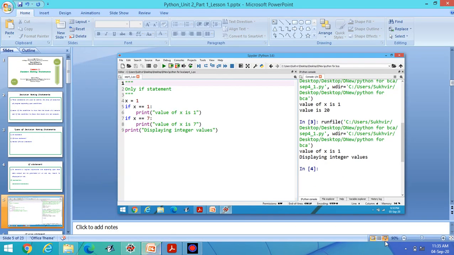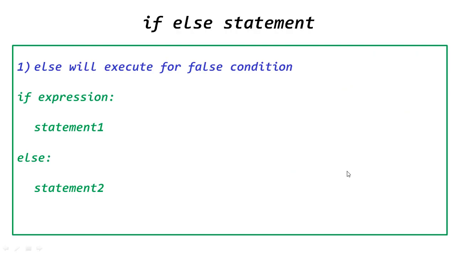Now the second one, this one, if else statement. Now else statement will execute for false conditions. If expression, then statement 1, else statement 2. Now what is the meaning of this? If a true condition is there, then statement 1 will execute. If a false condition is there, then the second statement will execute.